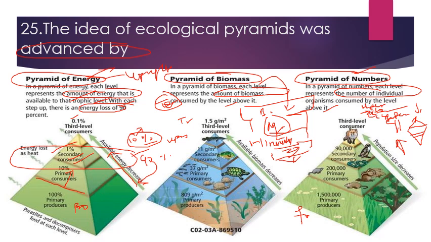Like there is one tree that is inhabited by small birds which are greater in number, and in that tree there also inhabits a larger bird. So the larger bird also inhabits that tree, so it becomes spindle shaped. So the pyramid of numbers may be spindle shaped. These are the three types of pyramids in an ecosystem: the pyramid of energy, the pyramid of biomass, and the pyramid of numbers. And the pyramid of energy is always upright.